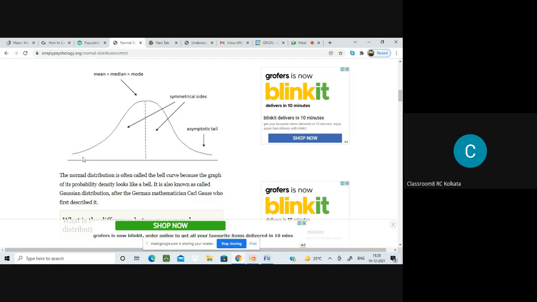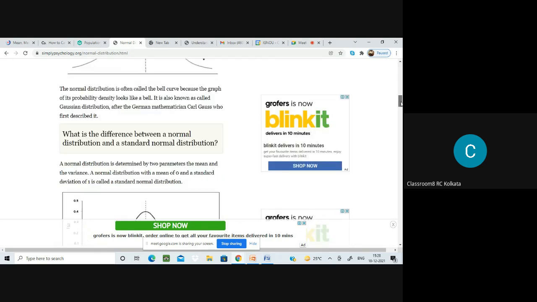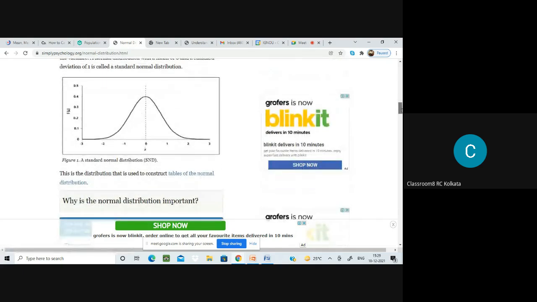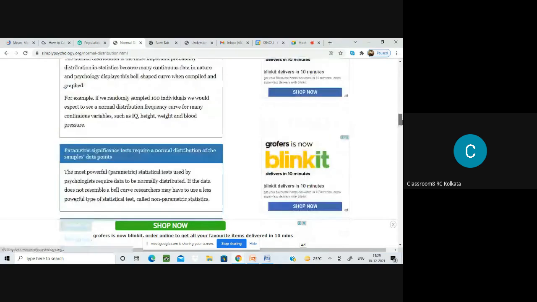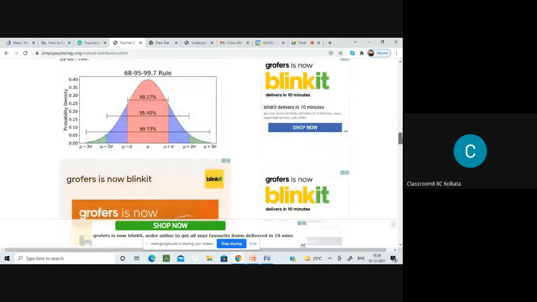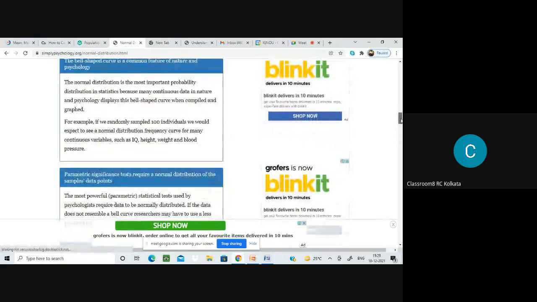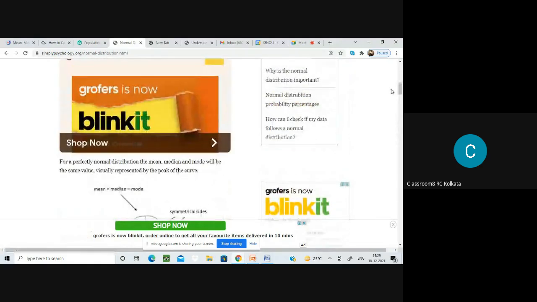So if I consider this as 100%, it is divided into 50% and 50%. After this, these areas are again divided. This 50 is again divided equally. Clear? So this is how we have this curve. So when we call it a normal distribution curve, we can have this proper. Okay, now we come to Z score.